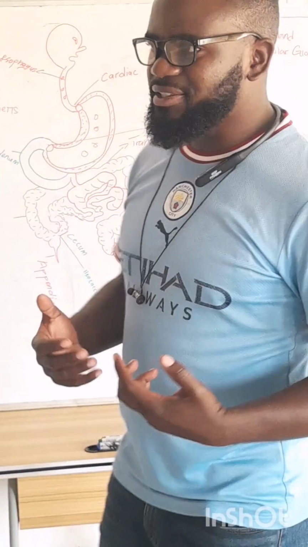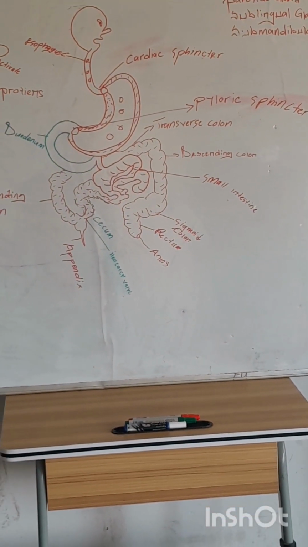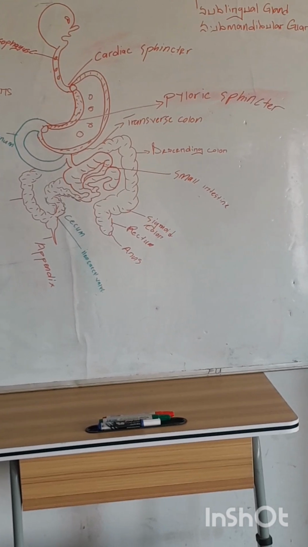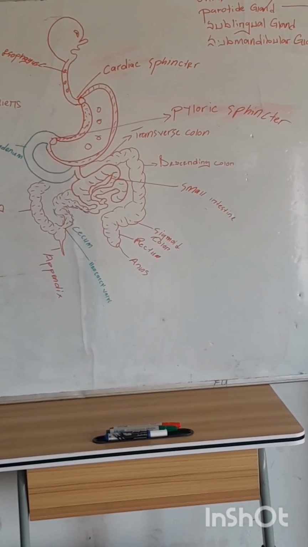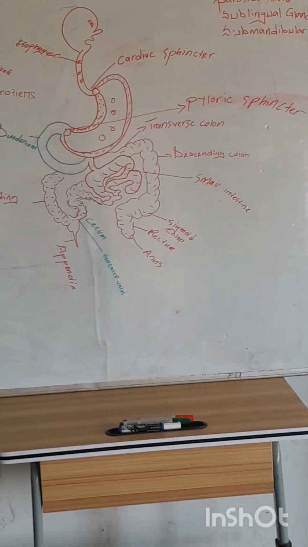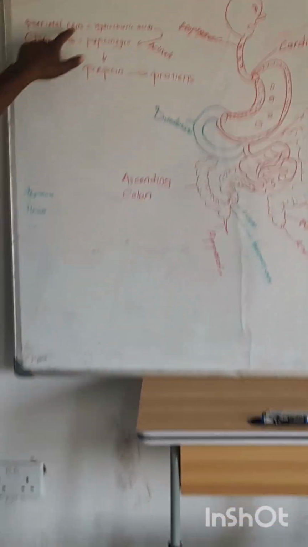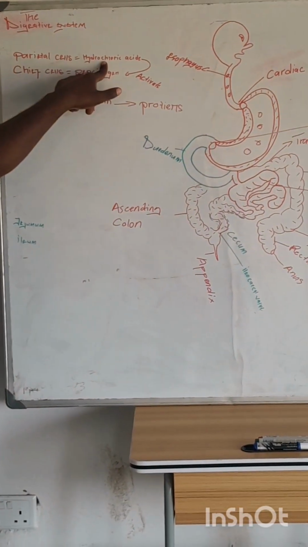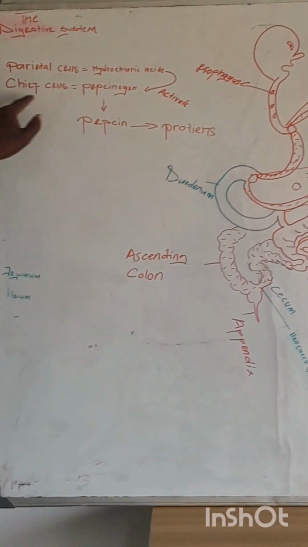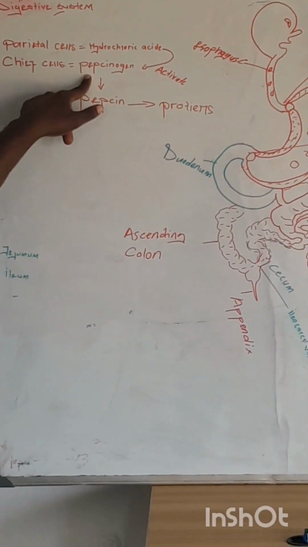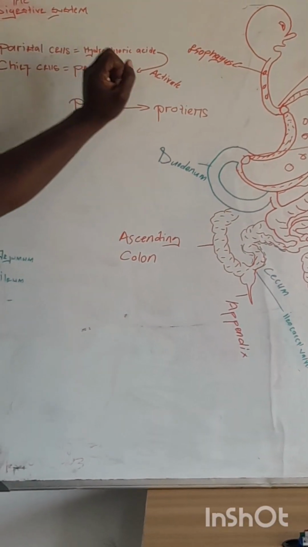The stomach is a hollow organ that is made of very thick, smooth muscles. This is where complete digestion of food takes place. In the stomach, we find two sets of cells: parietal cells, alright, as well as the chief cells. Parietal cells will release hydrochloric acid, whose function is to lower the stomach's pH. Chief cells will release pepsinogen. Pepsinogen works hand in hand with hydrochloric acid.